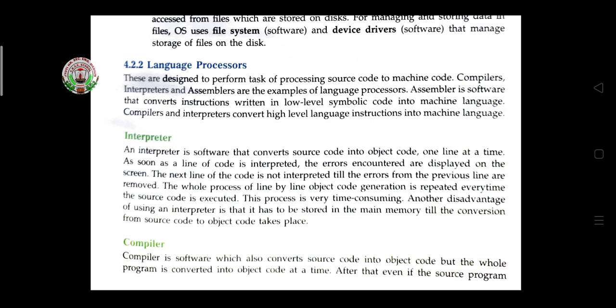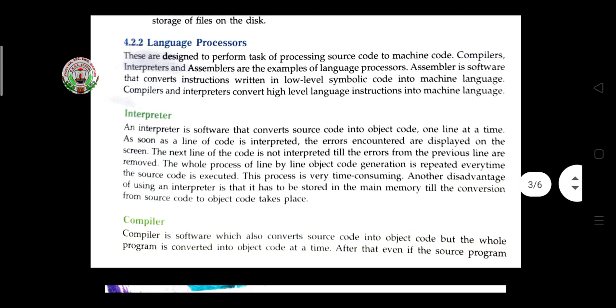If any error is there in line number 1, then the interpreter stops there, and when the user checks out the error and clears it, then the interpreter comes to the second line. Otherwise the interpreter will stay on the first line until the code is corrected.